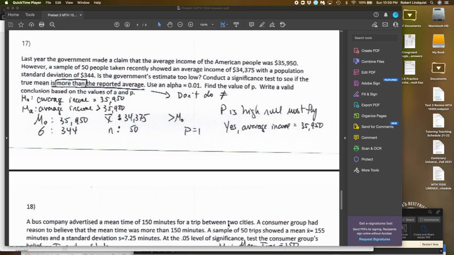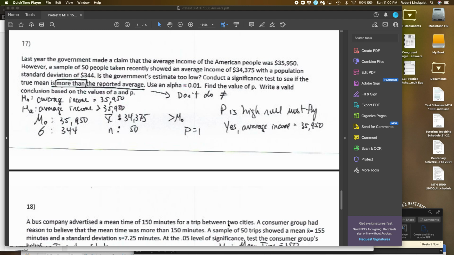Conduct a significance test to see if the true mean is greater than, that means don't do the not equal to, the reported average. Use an alpha of 0.01, find the value of P, write a valid conclusion based on it. So the null hypothesis is that the average income is $35,950. You could say less than or equal to, it wouldn't make a difference.